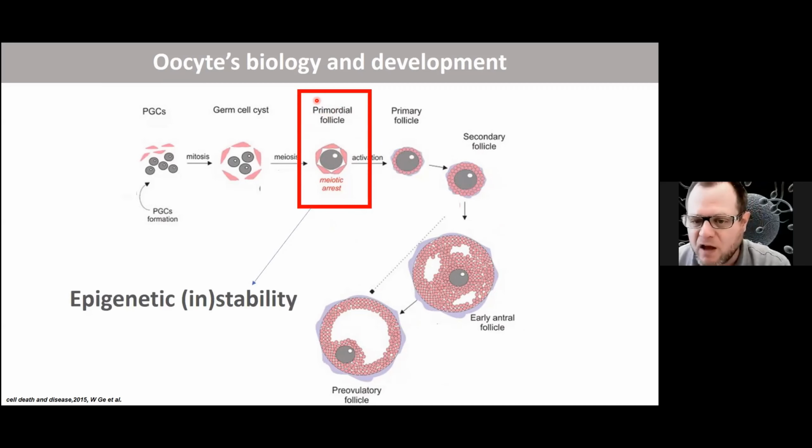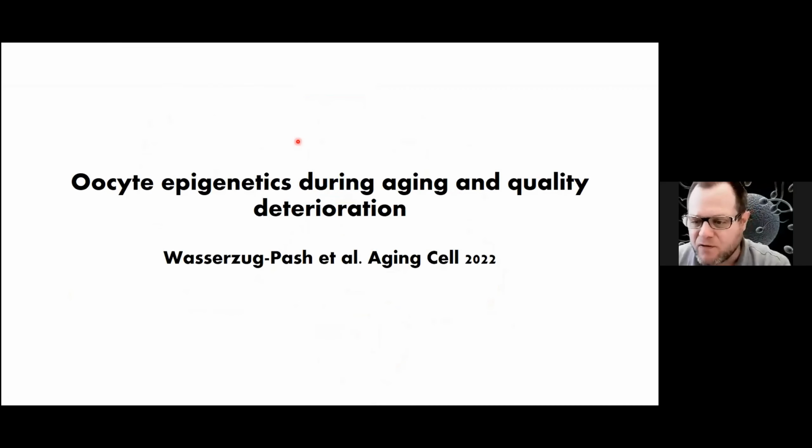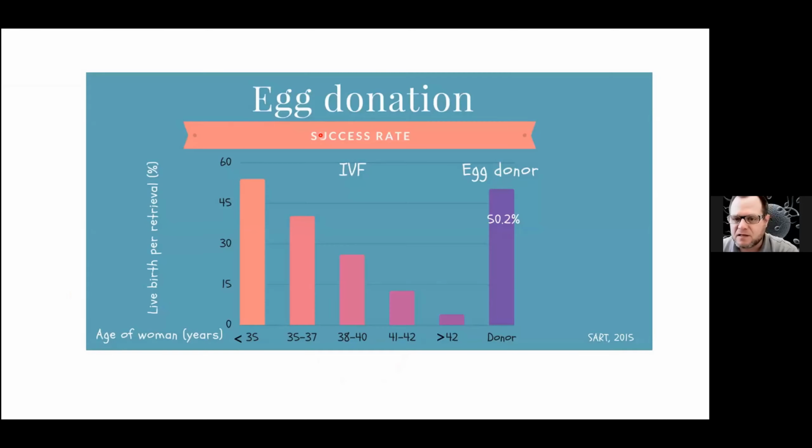What I'm going to tell you today is that, at least from the epigenetic angle, these oocytes are very unstable, and we need to understand the processes that they undergo in order to treat infertility. The first story I'm going to tell you was published last year in Aging Cell, and it is about the aging of oocytes. We know that female reproductive aging is the fault of the oocyte. The oocyte is the main culprit in this reproductive aging.